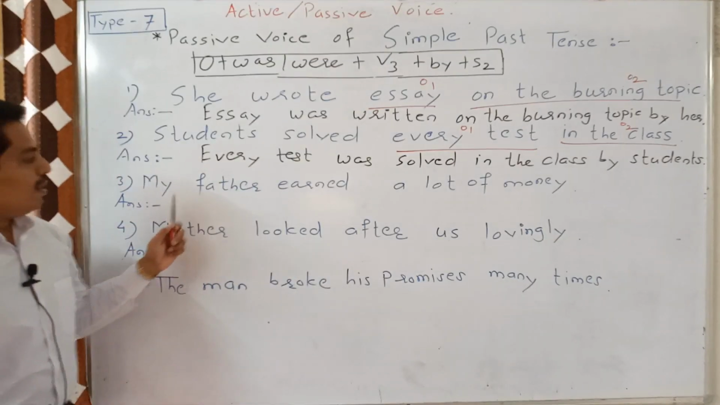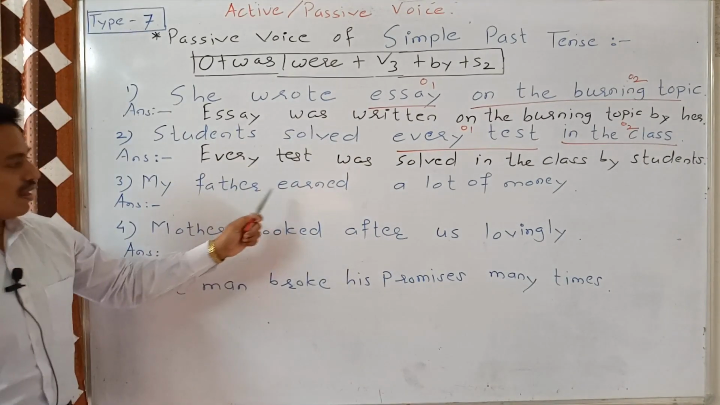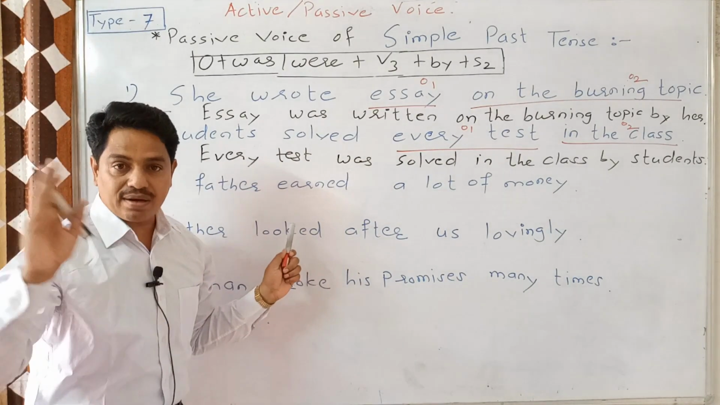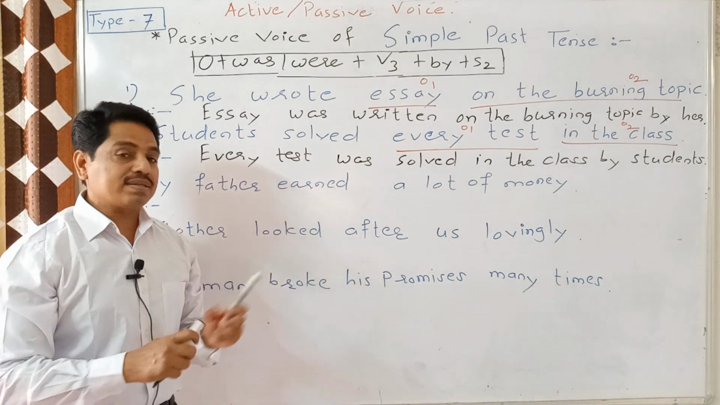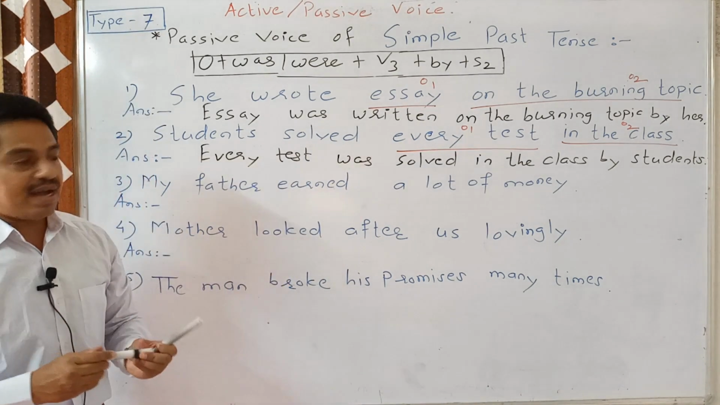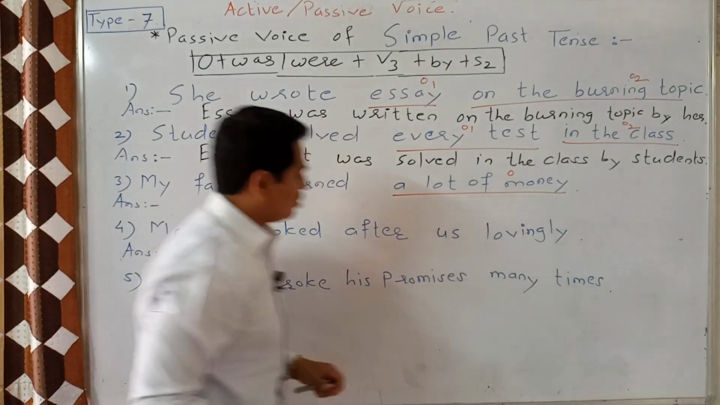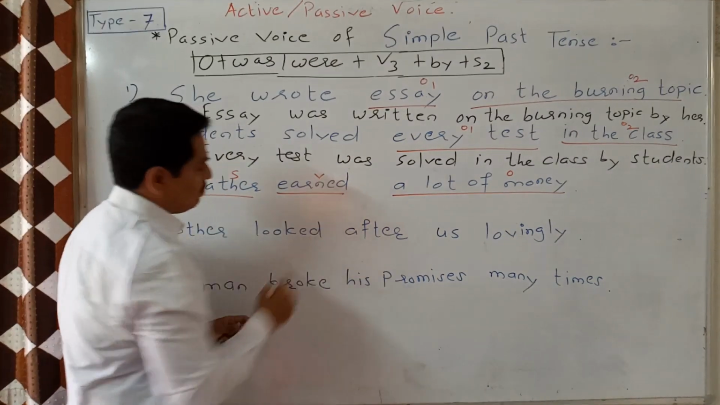Third sentence: My father earned a lot of money. What did my father earn? What answer do we get here? We get the answer, a lot of money. So this is object. My father is subject, earned is verb.